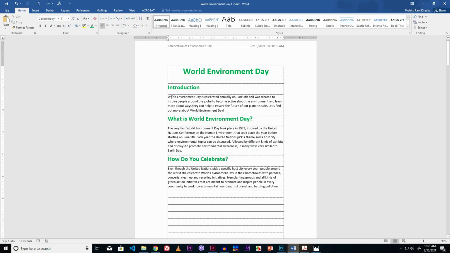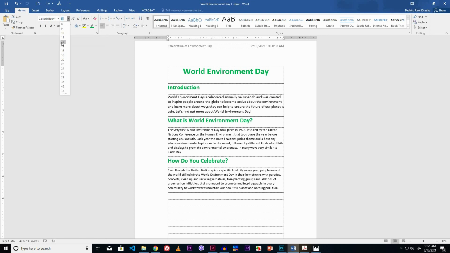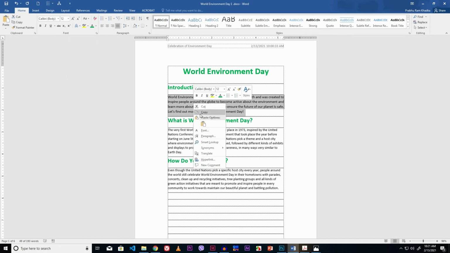Now select the paragraph. Now increase the font size. Click the font size drop down button. I select 12 point. It is in Justify alignment. Click the Justify option from paragraph group. Set the line spacing and paragraph spacing. Right mouse click.